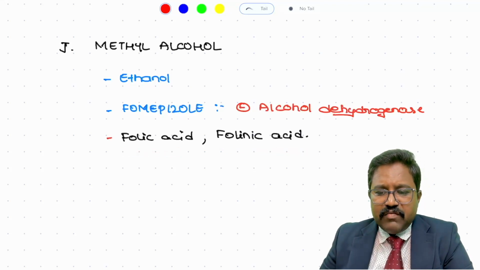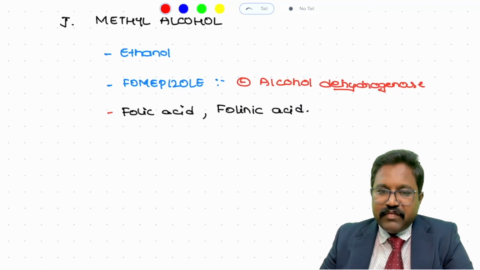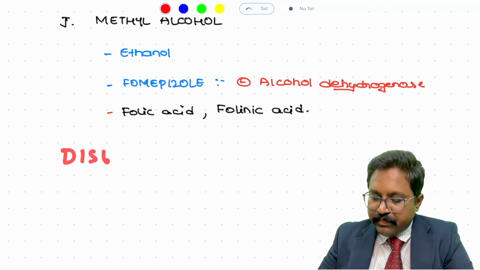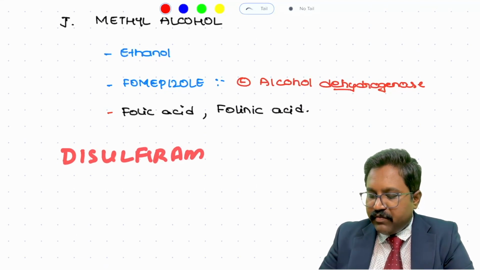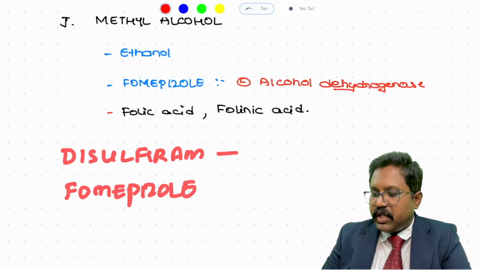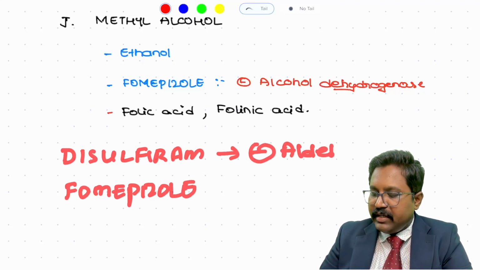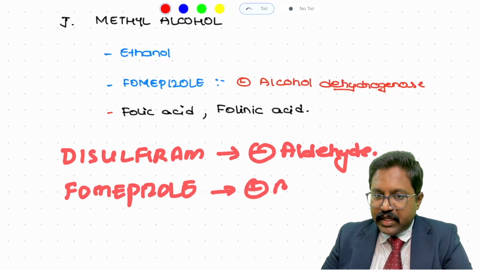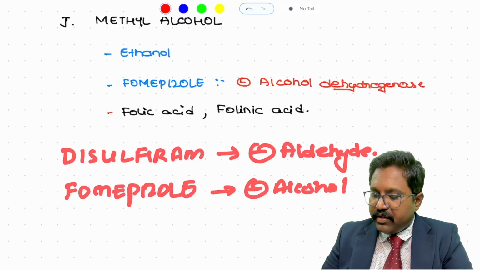Whenever we talk about alcohol, please remember some very important points. You should never forget disulfiram. You should never forget fomepizole. You should also remember which enzyme is inhibited. Disulfiram inhibits aldehyde dehydrogenase, whereas fomepizole inhibits alcohol dehydrogenase.